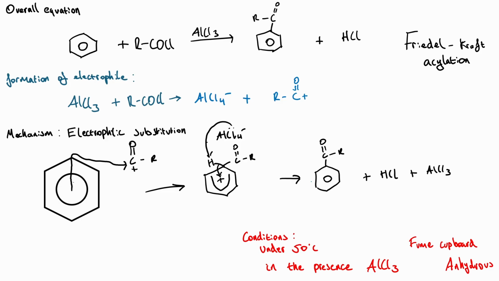We absolutely want anhydrous conditions, and we should probably do this in a fume cupboard. We want this to be anhydrous because AlCl3 will react violently with water, and a fume cupboard is used to mitigate the effects of toxic hydrogen chloride produced. And we also want to do this in the presence of AlCl3.